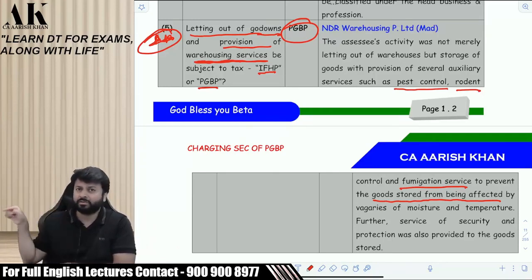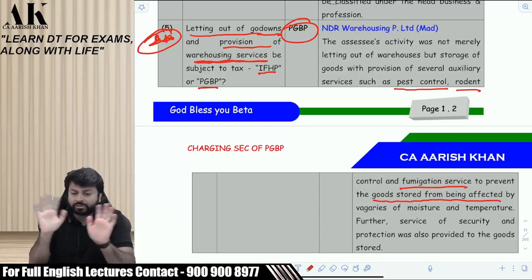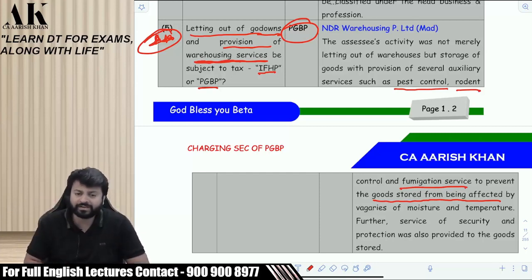Is it my responsibility to look at the goods? Yes, you will look at the goods. So I am doing a lot of activities for him. I am not only storing goods for him. I am doing a lot of other activities. Therefore, it will go under the head PGBP. Is it clear?